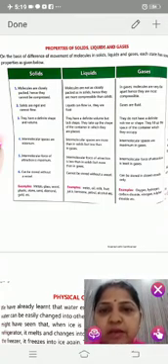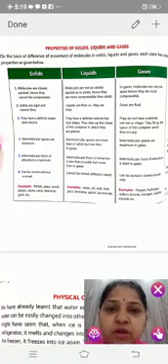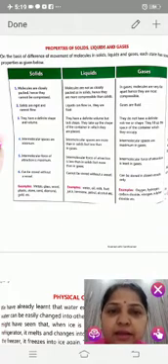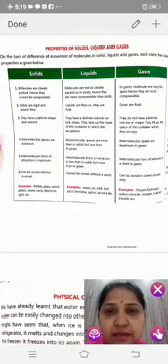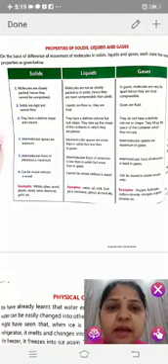Fourth one, intermolecular space. In solids, intermolecular spaces are minimum, and in liquids, intermolecular spaces are more than in solids but less than in gases. In gases, intermolecular spaces are maximum.